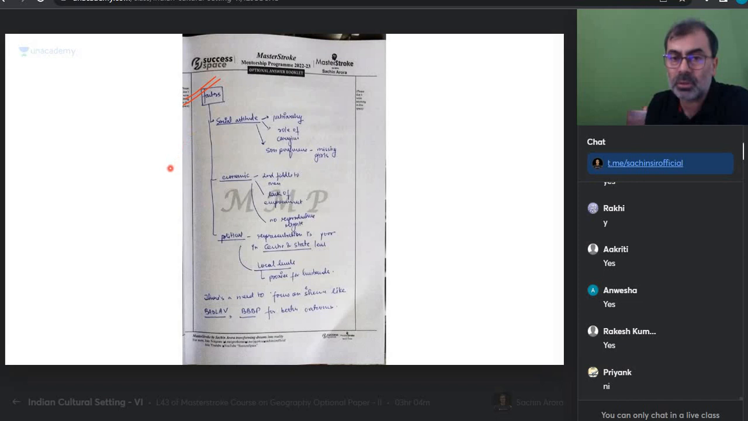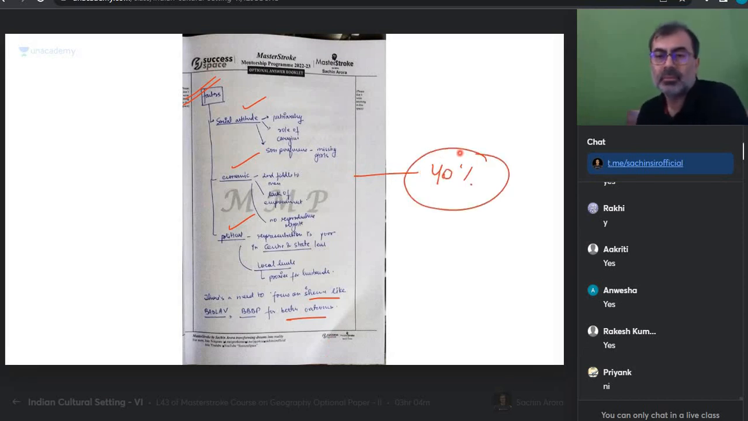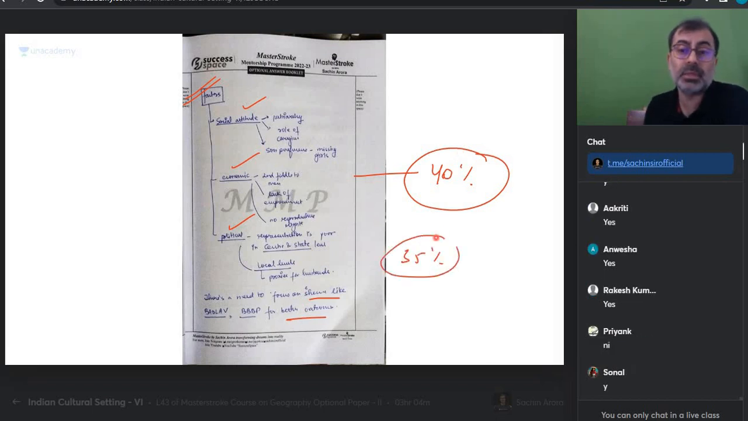What are the factors for poor sex ratio? Social attitude, economic, political. There is a need to focus on issues like Beti Bachao, Beti Padhao, for better coordination. This answer doesn't have much strength. 40%. Do you get that? True. If this was his first answer, then I would have given him 35%.